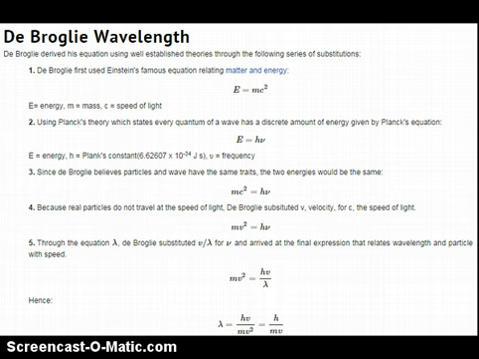De Broglie never proved his model. He didn't have any experiments. He only did a mathematical model of what he thought the atom would look like. But he didn't do experiments like J.J. Thomson did or like Rutherford did.